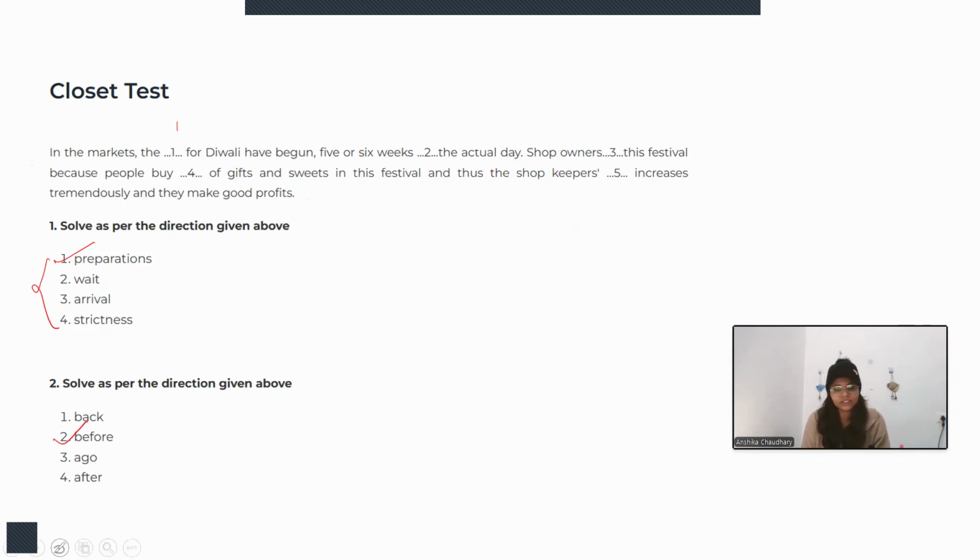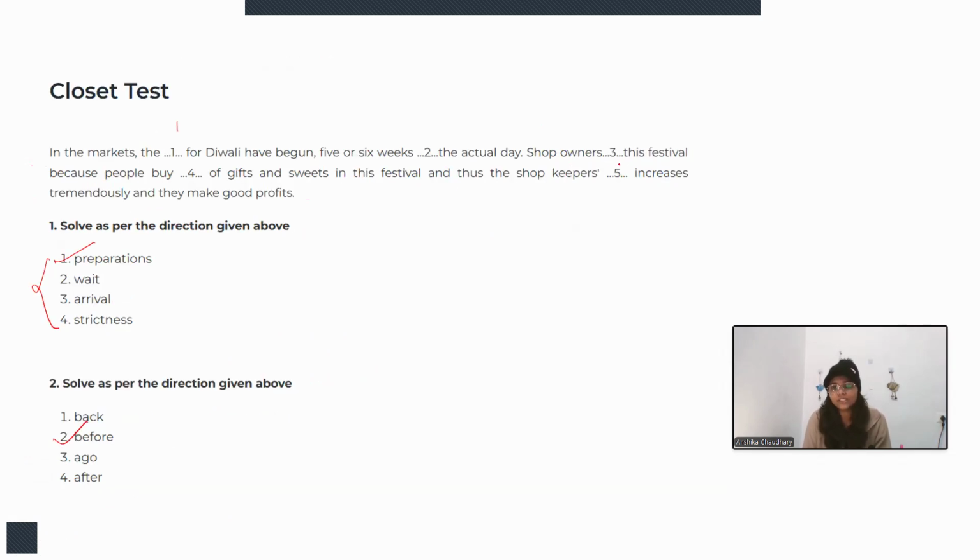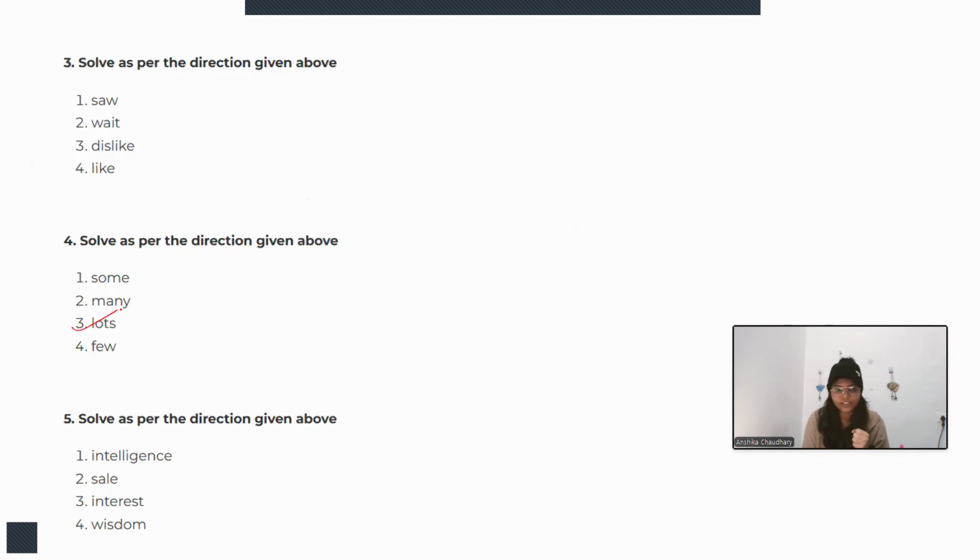Now, shop owners this festival because people buy gifts. Okay, so shop owners. Now the options are wait, like, dislike, saw. Shop owners wait this festival because people buy. I think that is not making any sense here. Shop owners like, why they will like? How can we relate the options with shop owners? They will like the festival because people buy a lot of gifts and sweets.